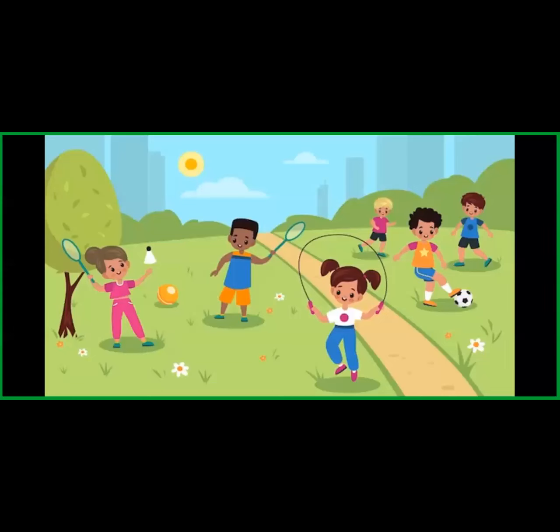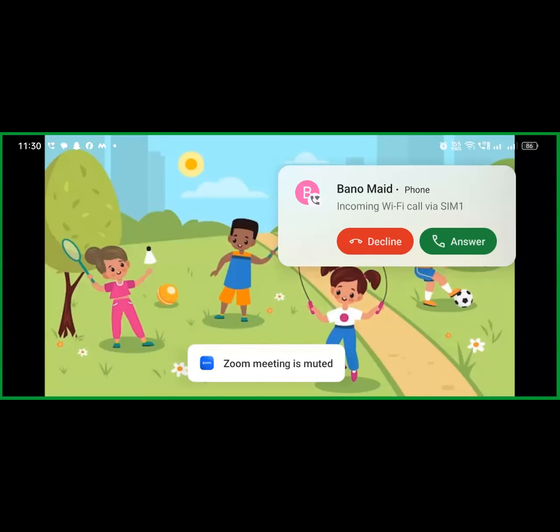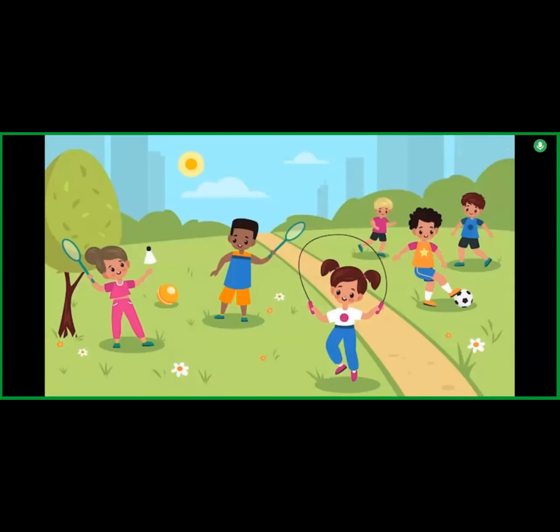So students, what do you see in the given figure? Children are playing at the playground. Yes, very good. All the children are playing in the playground.